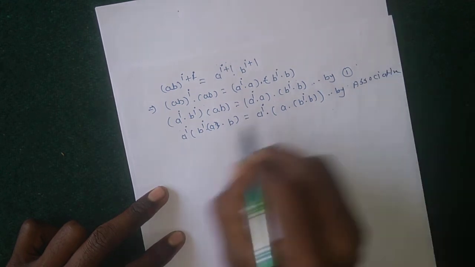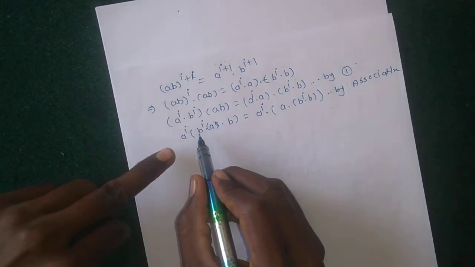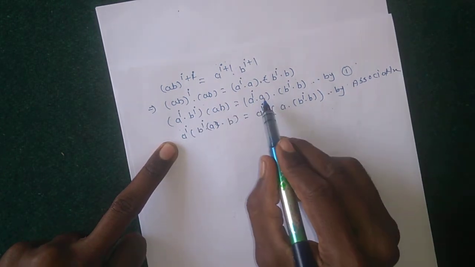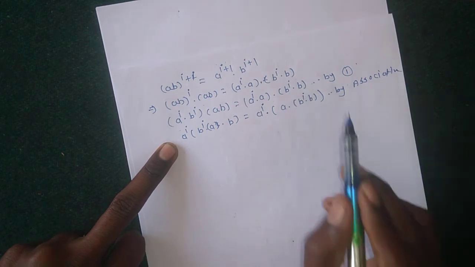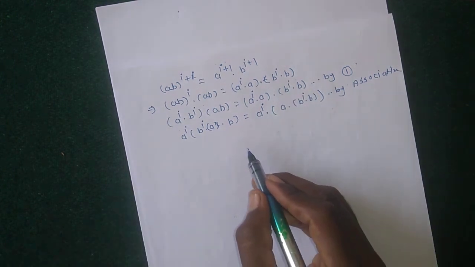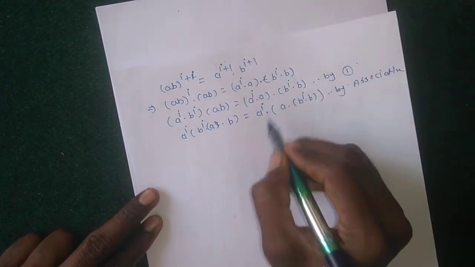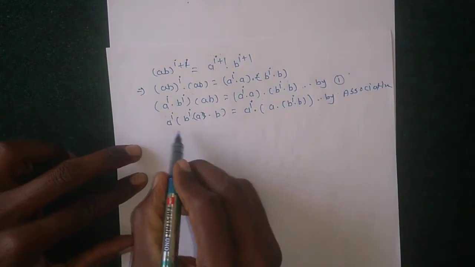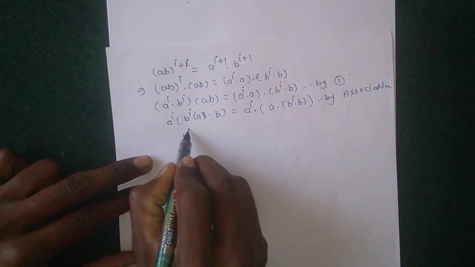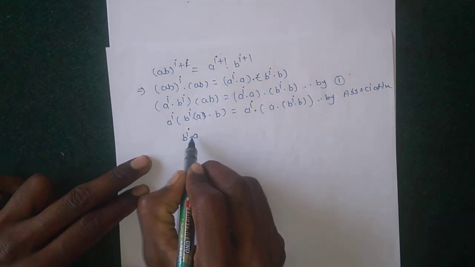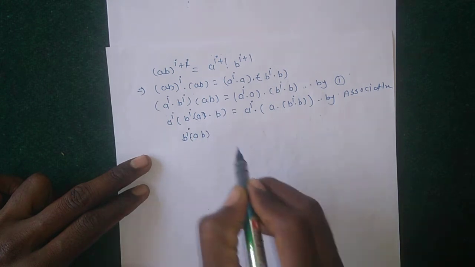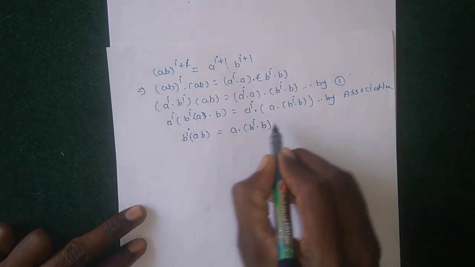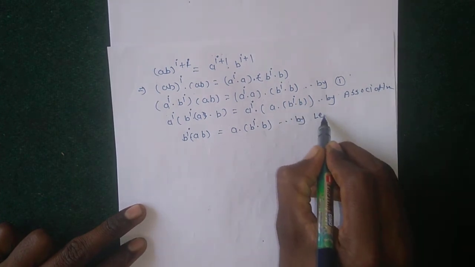Here it is written as a^i separately into b^i ab equals a^i separately in brackets a b^i b. But by the left cancellation law, a^i gets cancelled, because the left cancellation law holds in the given group. Therefore b^i ab equals a b^i b by left cancellation law.